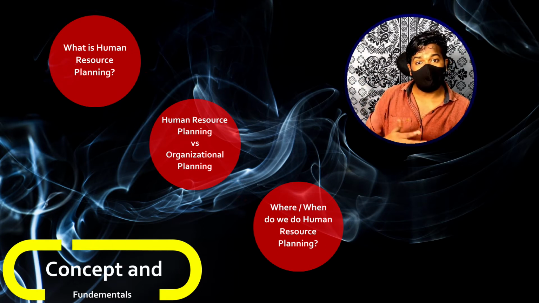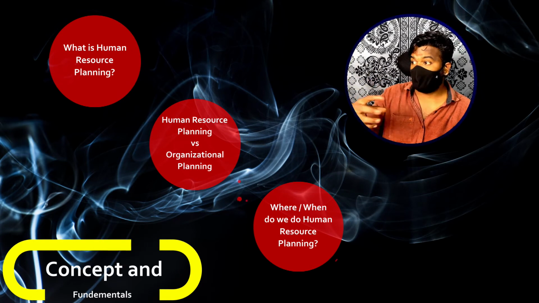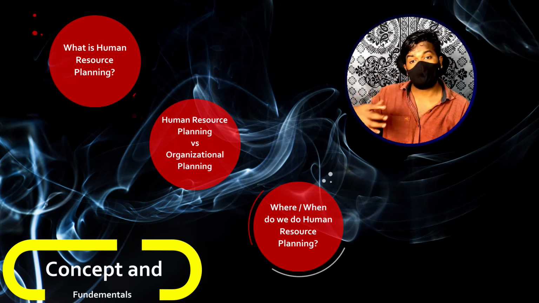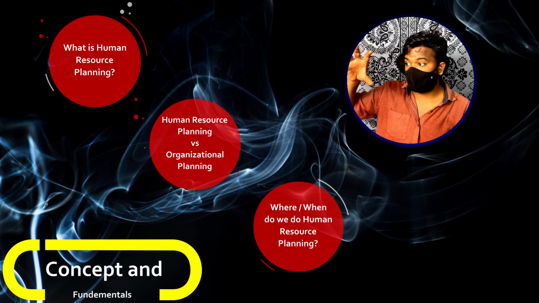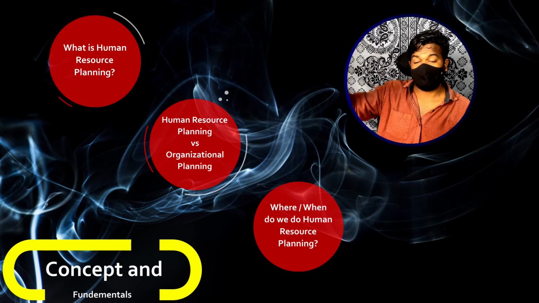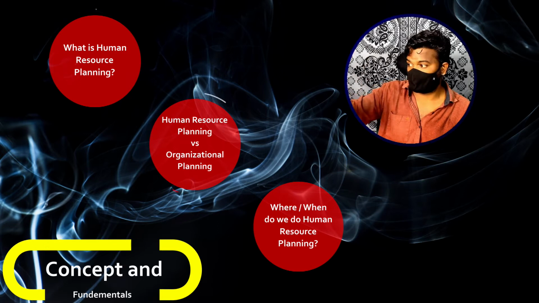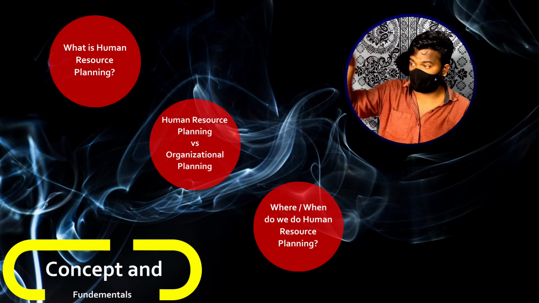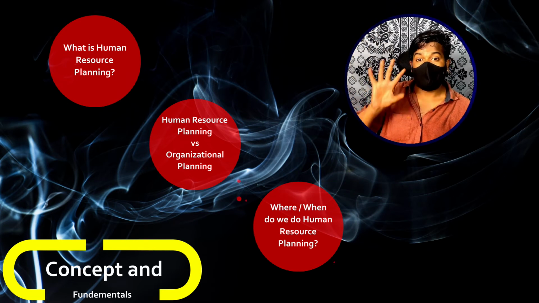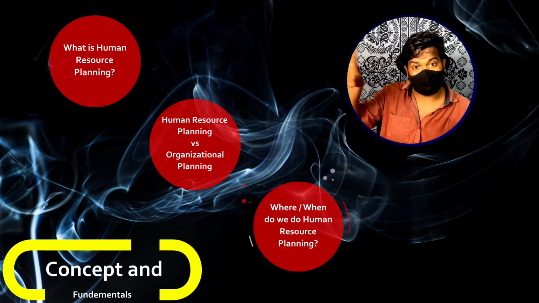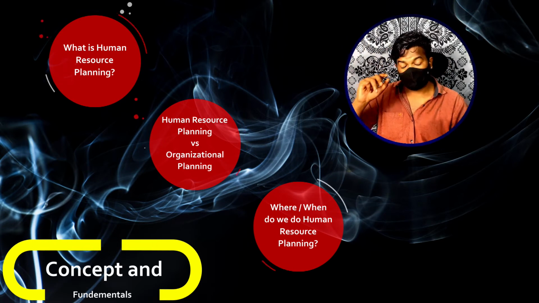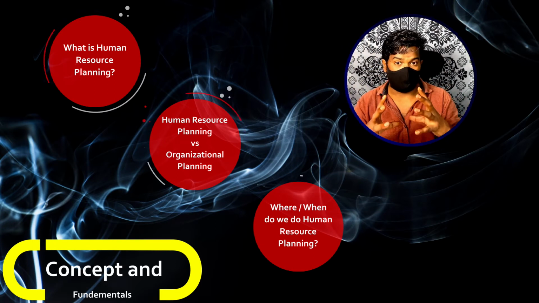You are planning who is going to fill that position after he retires, who is going to take that important role once he moves out of that job. Are you going to bring someone from outside and put that new person in the chair, or are you going to look for a potential candidate within the organization and promote him to that role? This is succession planning in simple terms.